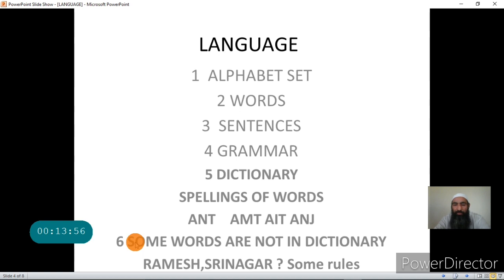Like nobody will name his son 1, 2, 3, 4, or nobody will name his daughter a brick or computer. There are certain informal rules which we use to make such names. Again, I need this concept in making you understand one of the important concepts of the C language. My point here is that in the language we have certain words which are not part of the dictionary.